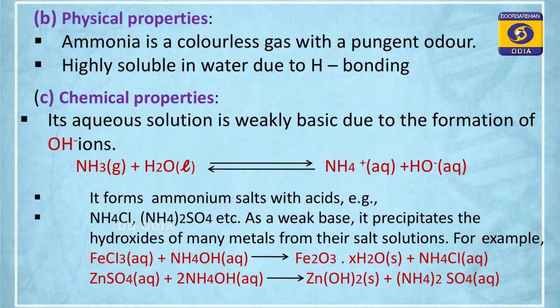The examples are displayed on your TV screen. Let's have a look. It forms a complex with cupric ion to form the tetraammine copper(II) ion. It also forms a complex with AgCl. You know, AgCl is a white precipitate but dissolves in ammonia. Why? Due to formation of this complex, diammine silver(I) chloride. The IUPAC name is diammine silver(I) chloride. So it has complex forming ability. That means it acts as a Lewis base or a ligand due to the presence of the lone pair of electrons on the nitrogen atom.